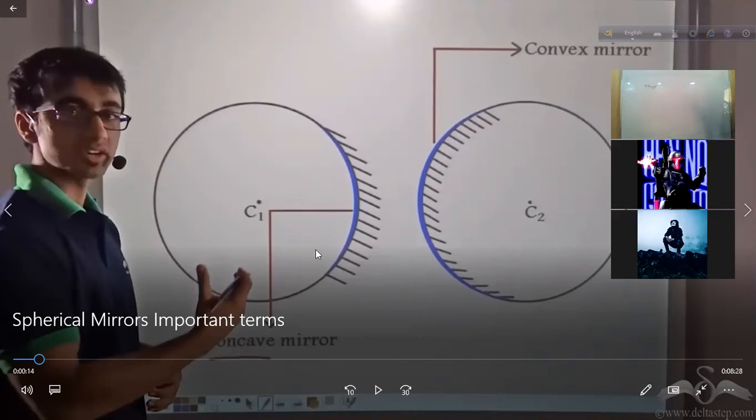And as you can see, all the spherical mirrors have been taken from a sphere. This is the whole sphere, this is the part of a sphere. So this mirror is a part of a sphere, and that sphere has a center, so that center is called the center of curvature. He will explain.